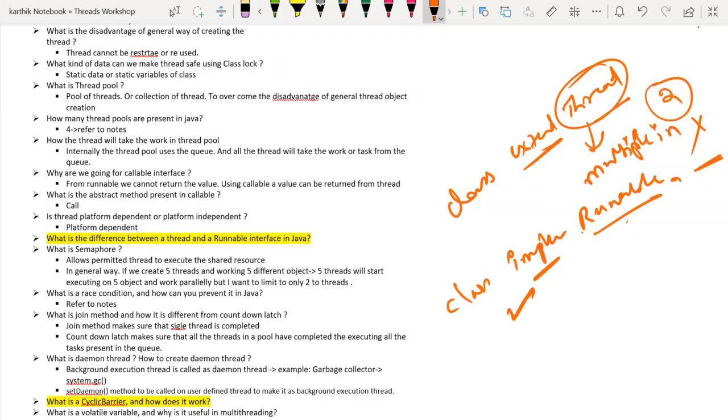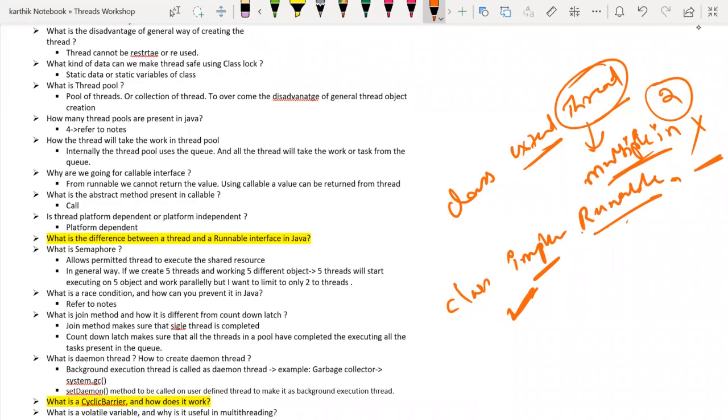Now, implementing a Runnable interface and creating a thread object using the Runnable interface is the best way. Why is it the best way? If you are extending a thread class, multiple inheritance is not possible. If you are implementing a Runnable interface, multiple inheritance is possible. Correct? Now, the next one.